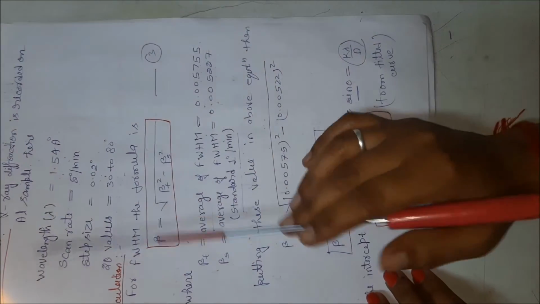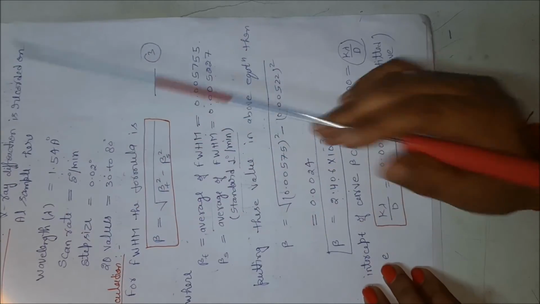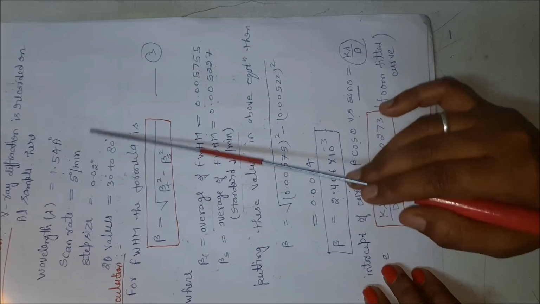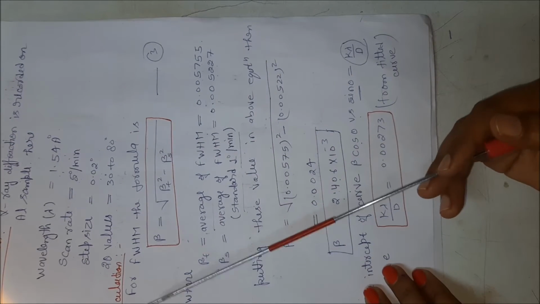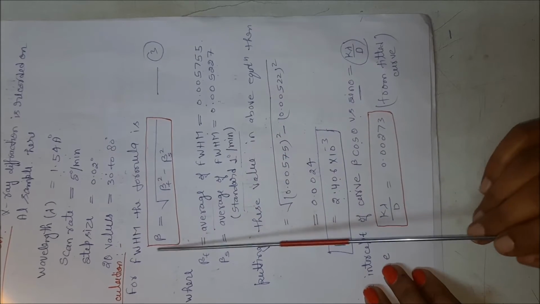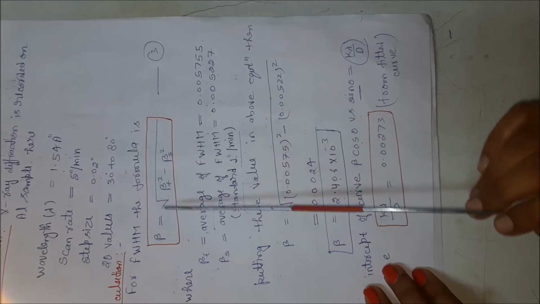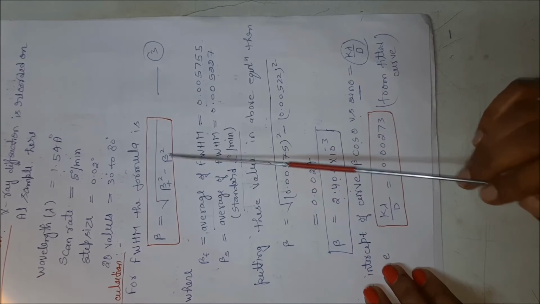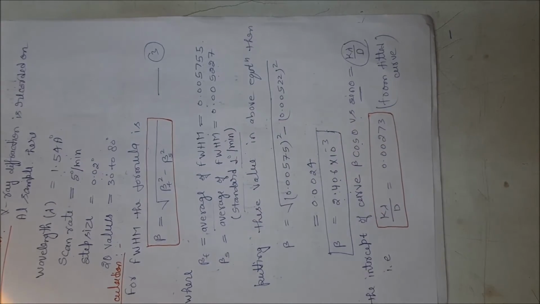For the observation, the X-ray diffraction is recorded for the Al sample, and some parameters are defined as shown. Now let us move to calculate the FWHM. The formula is beta equal to the square root of beta t square minus beta s square, where beta is the average of the FWHM.